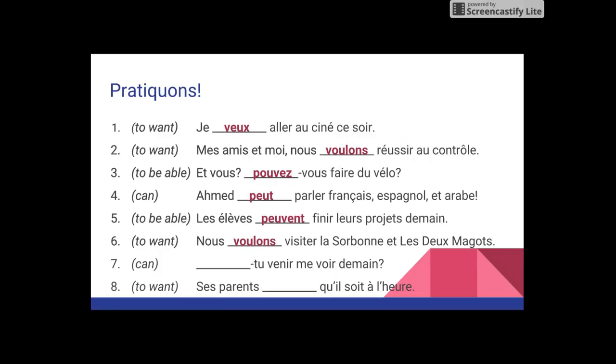7. Can, going to be pouvoir. For tu: peux-tu venir me voir demain? Et 8. To want, again, is going to be vouloir. Ses parents is ils, il pluriel. Ses parents veulent qu'il soit à l'heure.